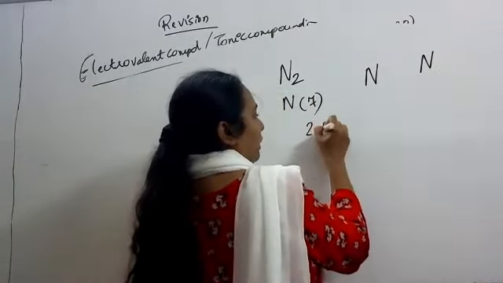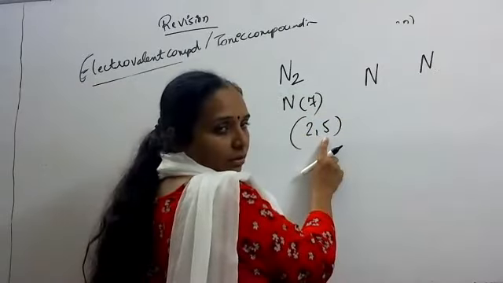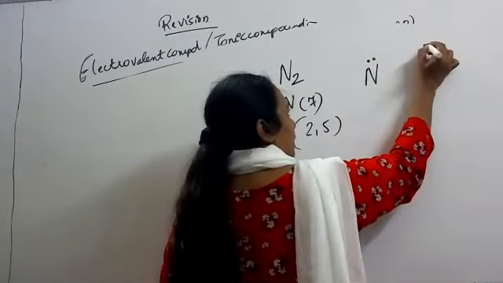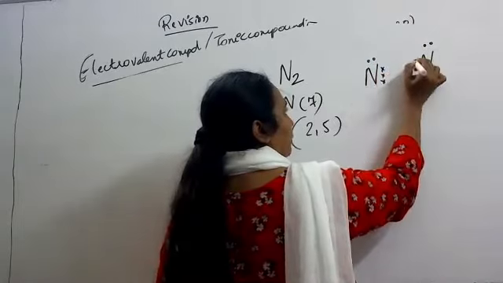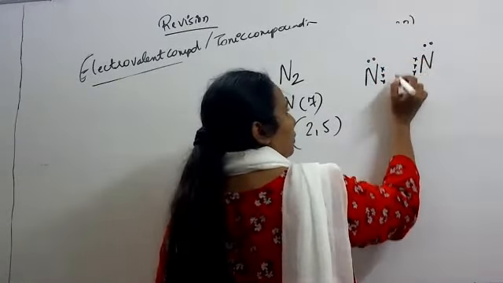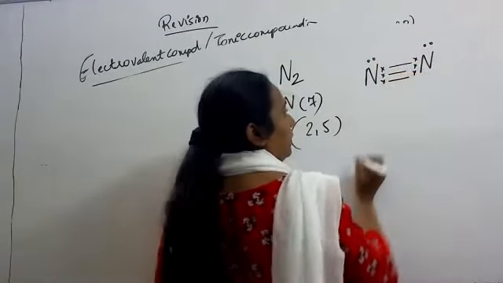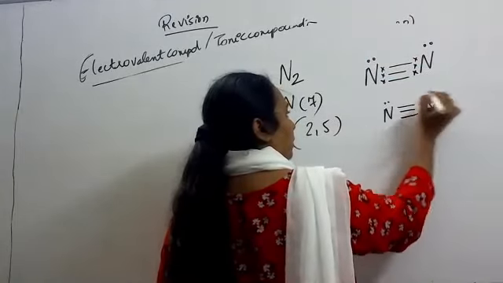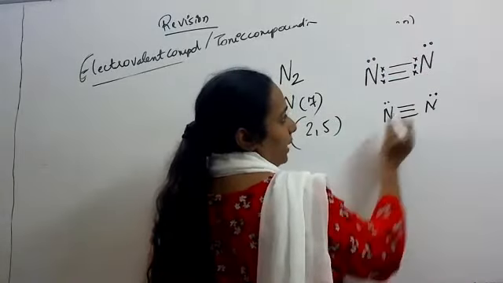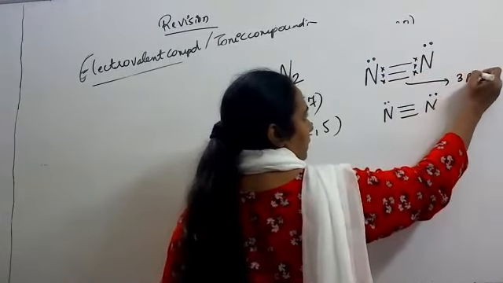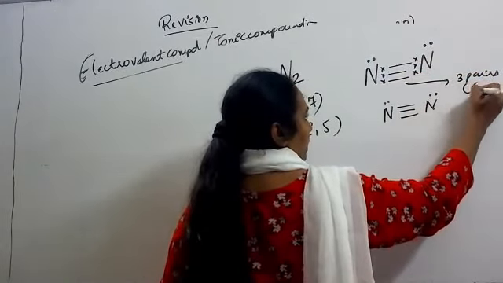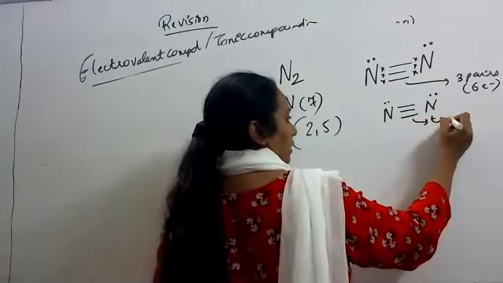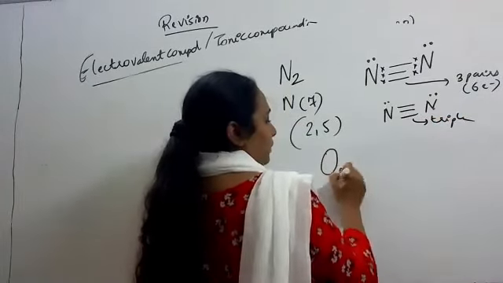What is the electronic configuration? 2, 5. Means it requires 3 electrons to complete the octet. So it is going to share these electrons. How many electrons are we sharing? 3 pairs. Correct? Or we are sharing 6 electrons. So which bond is this? Triple covalent.